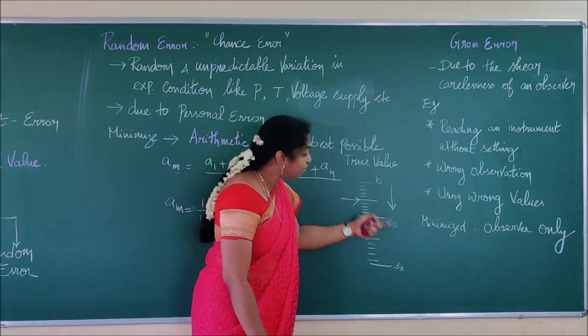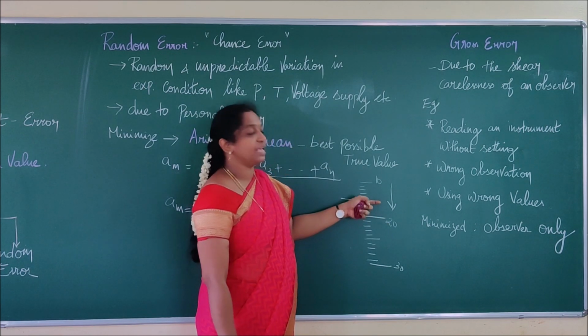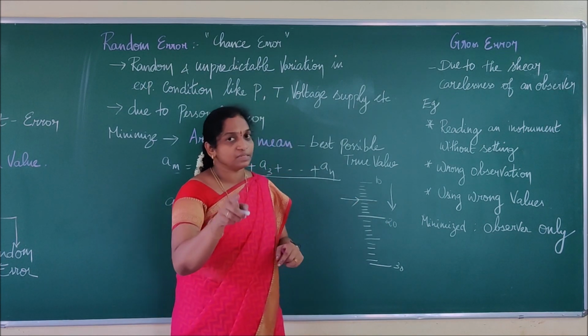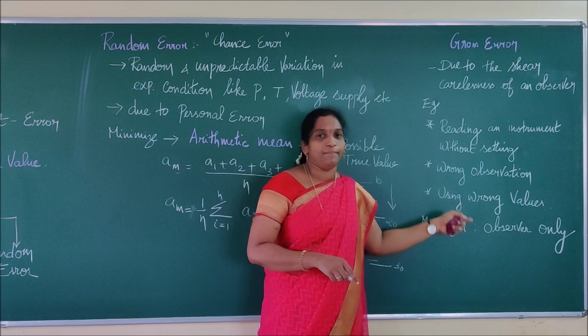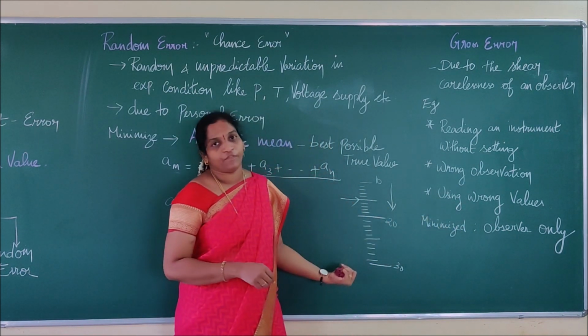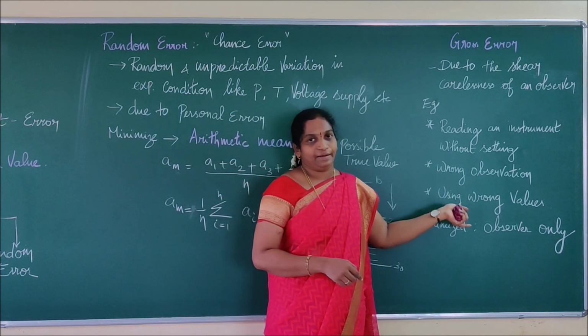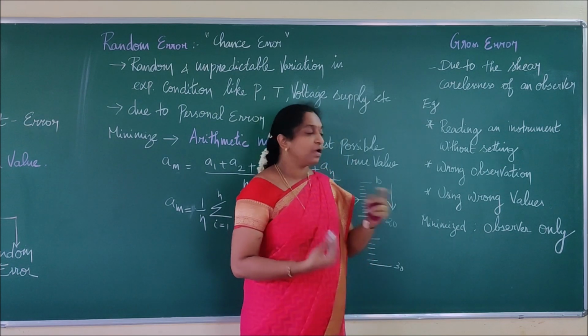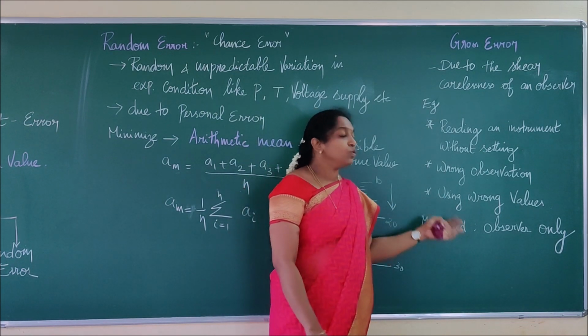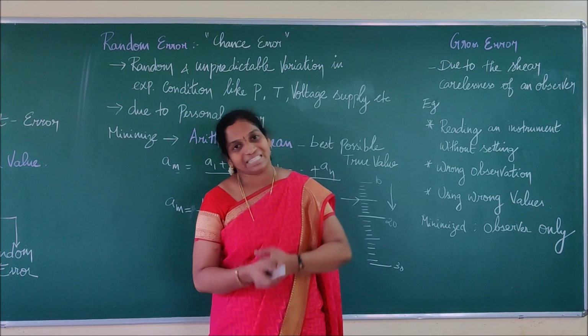By saying it in the reverse manner, and 20, and he is saying this is 25, then the person is being careless in the measurement. We call that type of error what? A gross error. And the next is what? Using wrong values for a standard one.